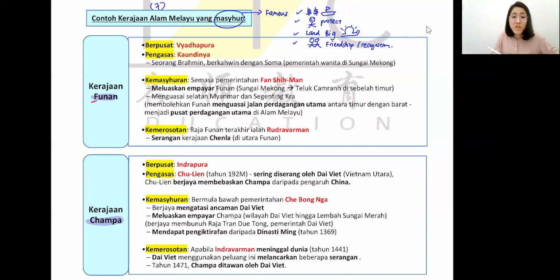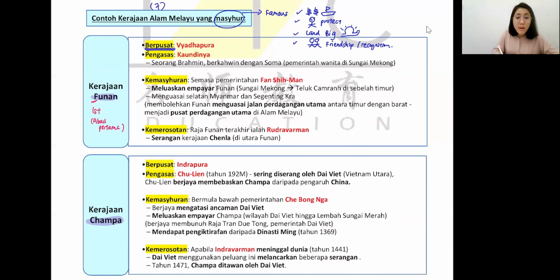Now Funan government, just underline F. So why do I say F? First of all, among the 7 Kerajaan Alam Melayu, it's the first government. And why do I say it's the first government? They started this government in the abad pertama. Pada abad pertama means first century. In the first century, they started this kingdom, Funan government.